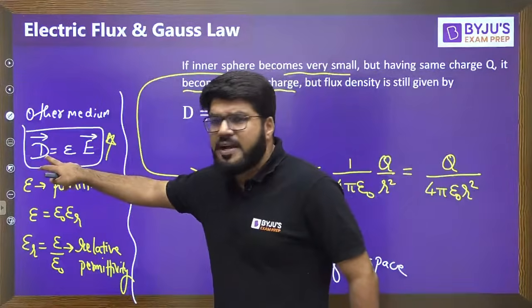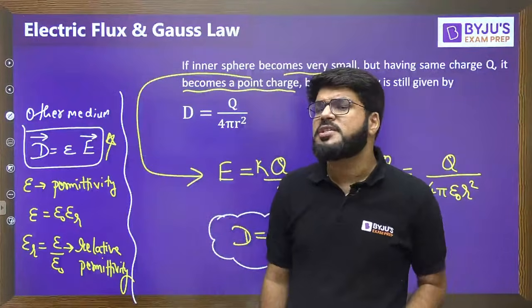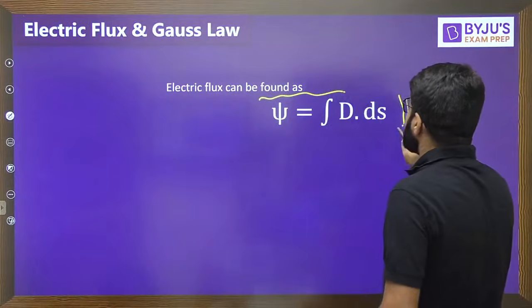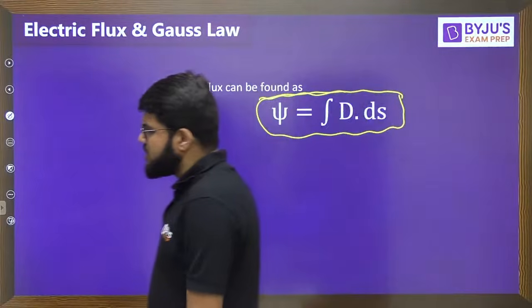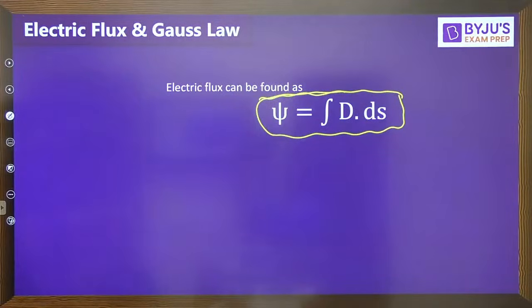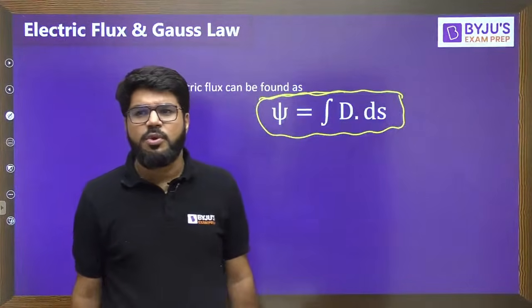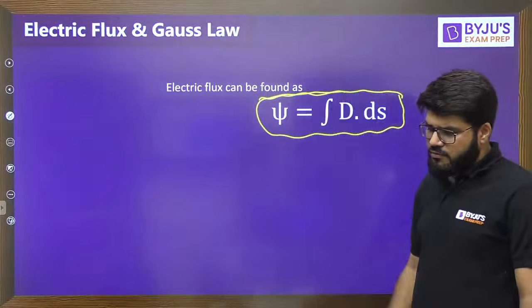Knowing the electric field, I can calculate the flux density, and once I know the flux density, what is the total flux crossing any surface? It is the surface integral of the electric flux density, because flux density is flux per unit surface area. Integrating it over that entire surface, whatever surface is given, you get the total flux crossing it.